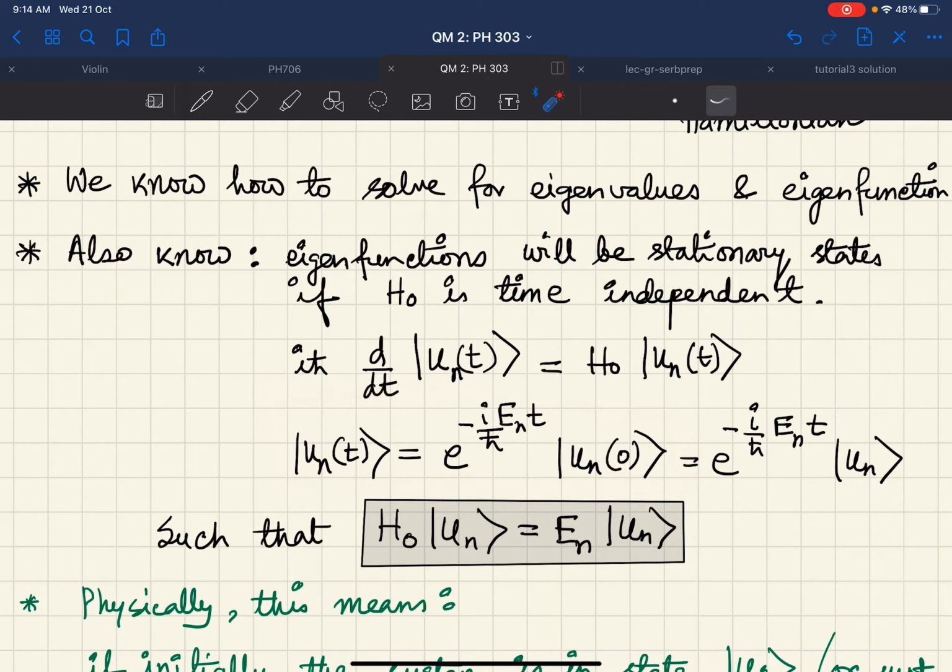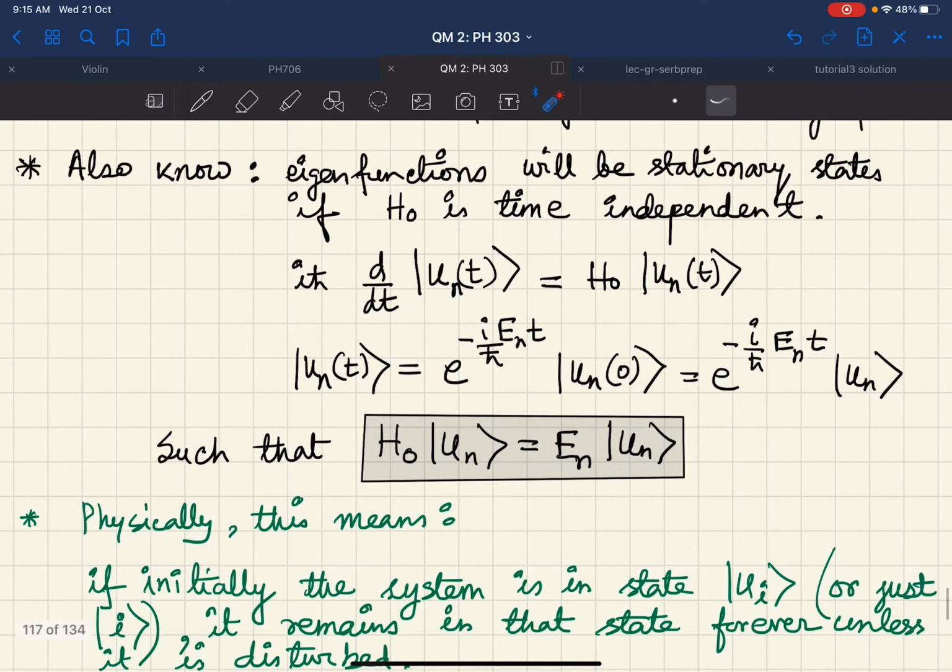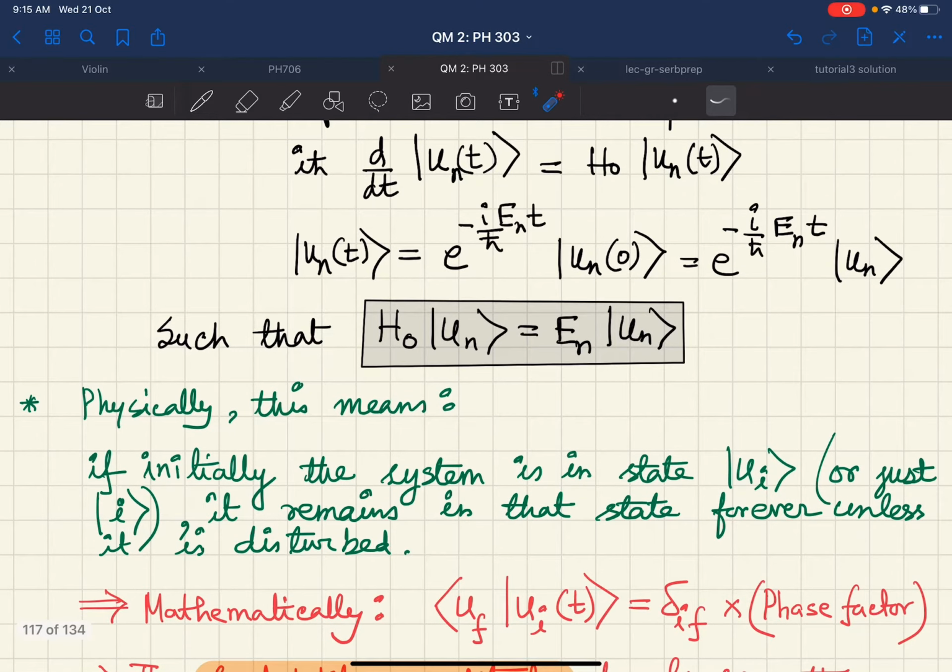So that means given this u_n(0), this quantity is basically multiplying u_n(0) and you are getting u_n(t). So we have H naught acting on u_n. We will denote this u_n(0) ket as just |u_n>, and therefore our equation should look something like H naught |u_n> equals E_n |u_n>. So what is the physical meaning? You have all encountered this thing. There is no problem in this discussion.